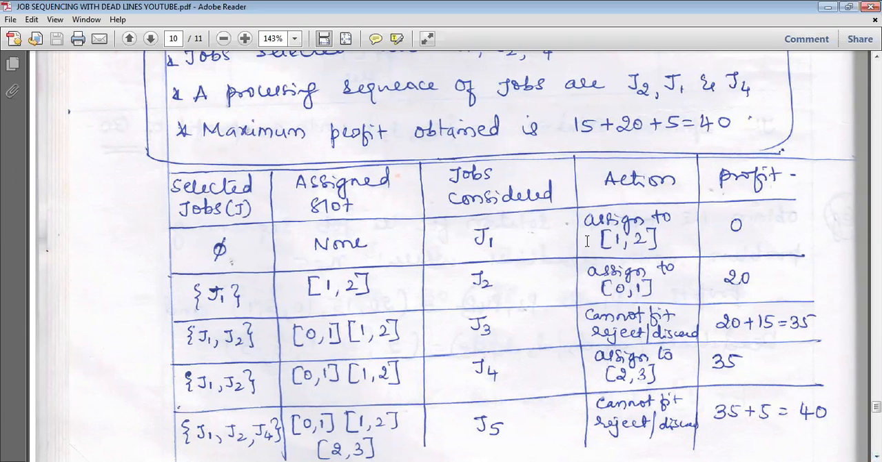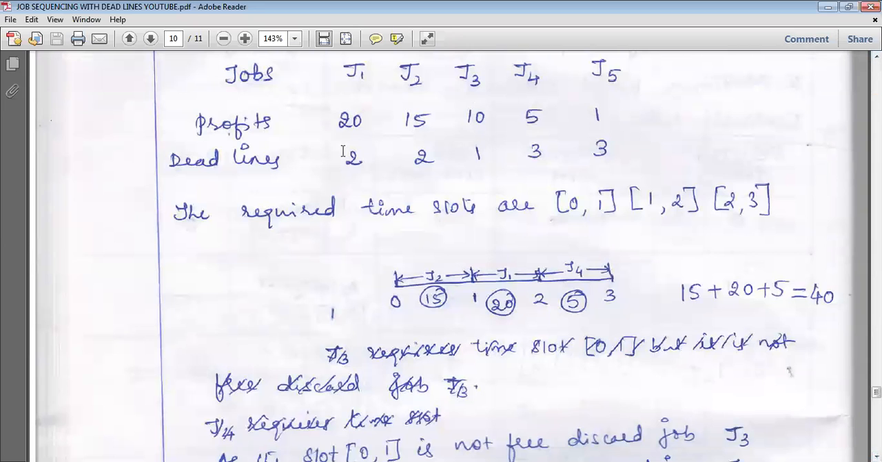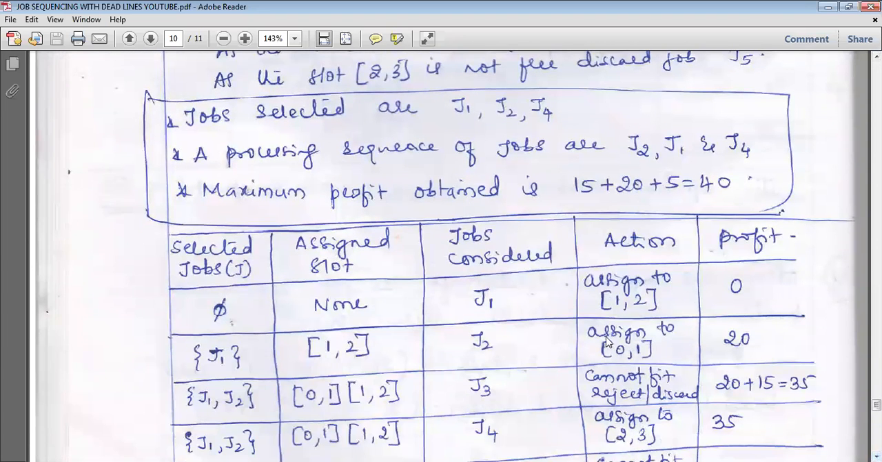Again, using that feasibility rule, we'll check it out. Among the selected jobs, initially we consider the job J1. After considering the job J1, the time slot is 2 hours, so 0 to 2 will be allotted. Since the deadline is 2 hours, the time slot allotted will be 1 to 2. Check here, assign to 1 to 2.